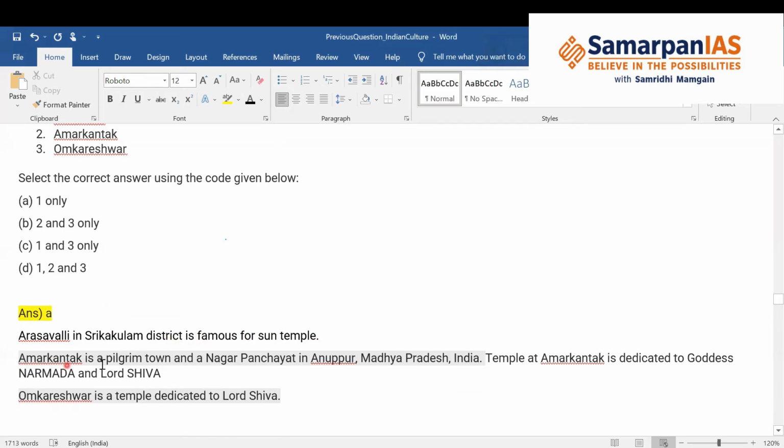Okay, Amarkantak is a pilgrim town and a Nagar Panchayat in Madhya Pradesh. The temple at Amarkantak is dedicated to goddess Narmada and Lord Shiva. Okay, so there is no such sun temple at Amarkantak. And Omkareshwar is a temple dedicated to Lord Shiva.